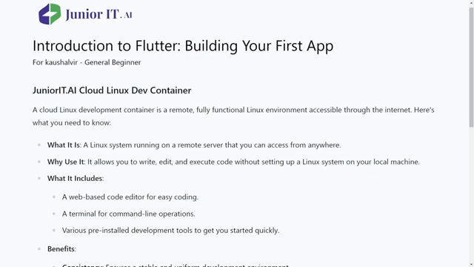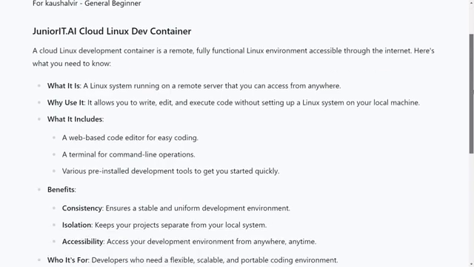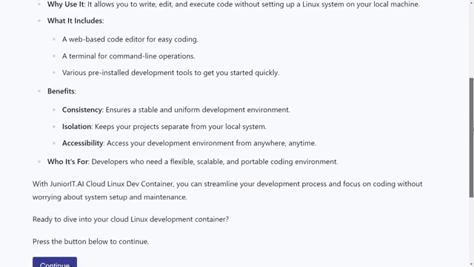Now, this interface is an interactive interface and we call it an assignment, but you can call it anything that you want. You just need to read some text. It will teach you that we are going to create one cloud Linux development container. So if you don't know anything about computers, you can say that Linux is just an operating system and we are just going to create an online cloud computer that has Linux installed.